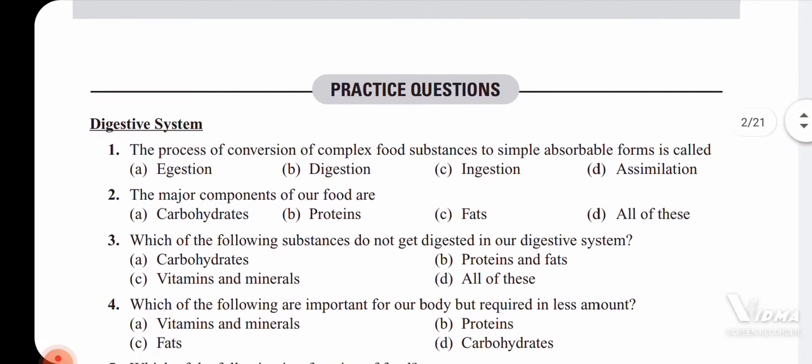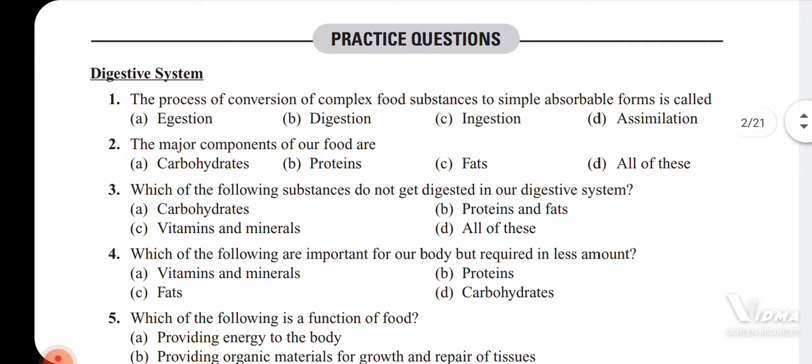So, the first question: the process of conversion of complex food substances to simple absorbable forms is called. So, the first question, it is very easy. The conversion of complex food substances to simple absorbable forms is called digestion. The second one: